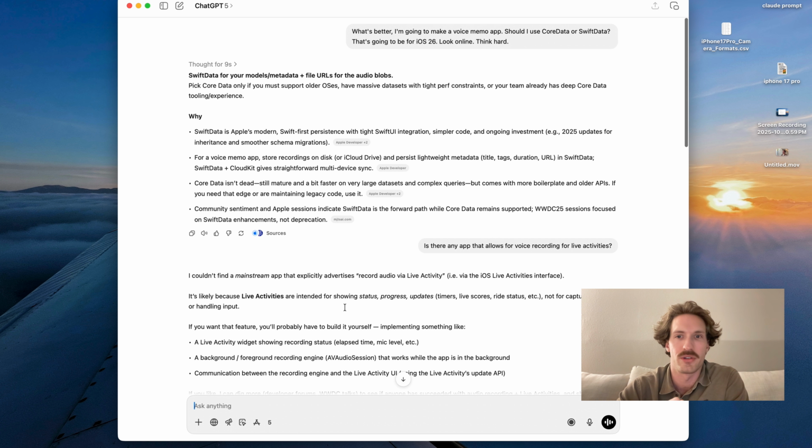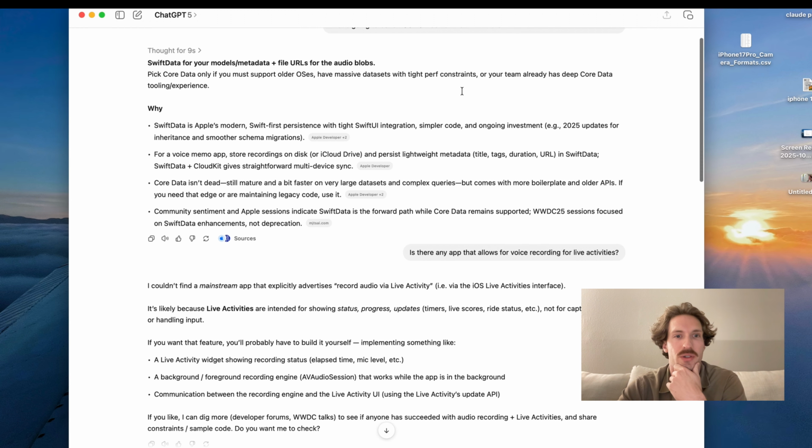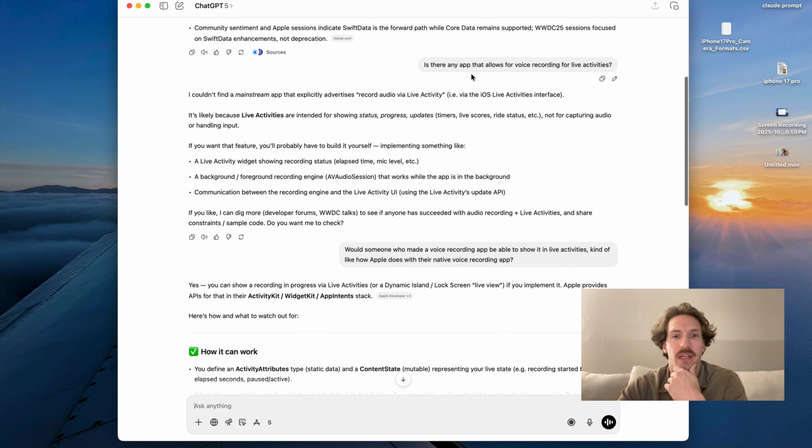So next up, what I'll usually do is I'll start with ChatGPT. I'll just ask some basic questions here. I'm asking about core audio or about Swift data, or correction, core data or Swift data. What looks best for iOS 26 going forward? I'll ask some basic stuff. Here I was asking about live activities and what live activities are available for iOS apps for third-party developers. I'll also just make sure that the feature that I'm looking for is not already available.